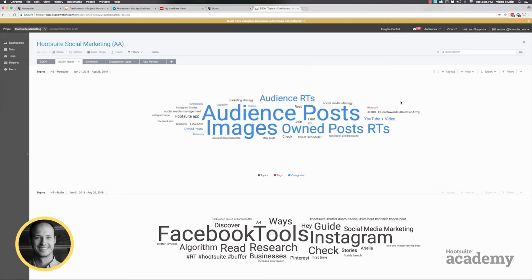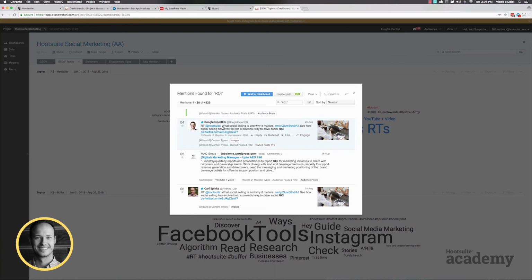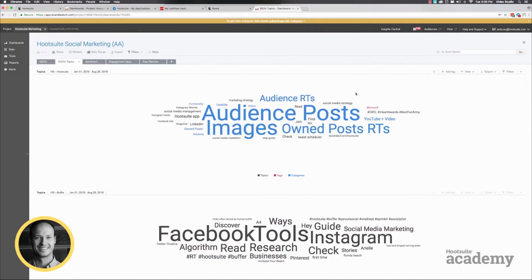Another one, does anything stand out? So here's that fan army that we were talking about, those votes. That's where I can see this is all coming from. But it might be interesting to see, okay, ROI is a trending keyword for us. I can click into that and see these 4,329 mentions, and I can dive in a little bit more, calculating the ROI of brand awareness. So this is someone sharing our blog post. This person's retweeting us talking about social ROI. Social ROI was a big campaign for us this year, so I'm not surprised to see that ROI is in here. But if it's a word that pops up that I don't know why it is, I can click through and at least get a better idea as to why.